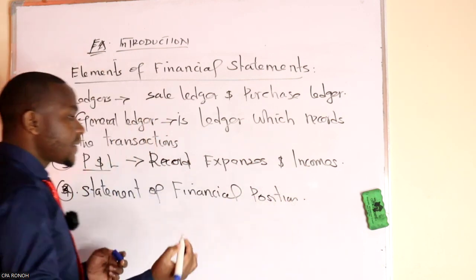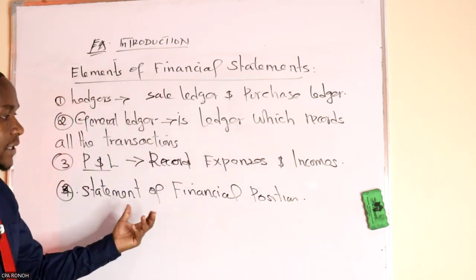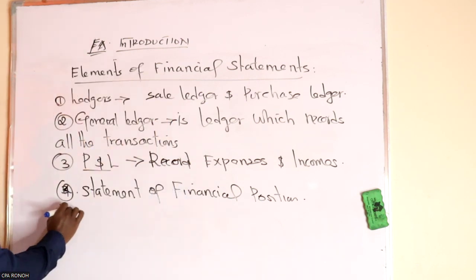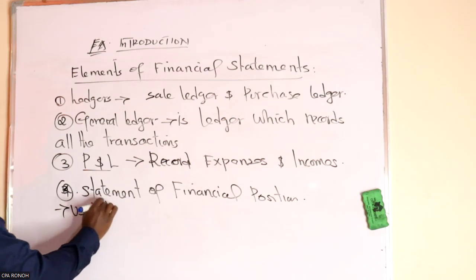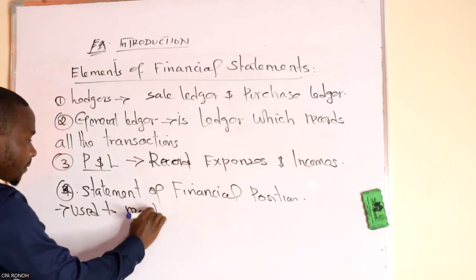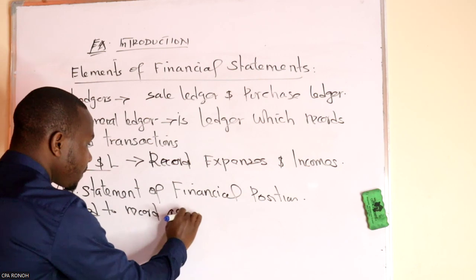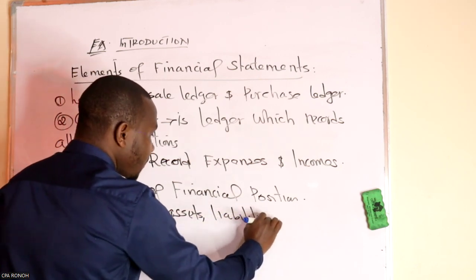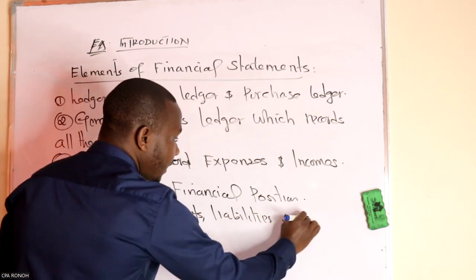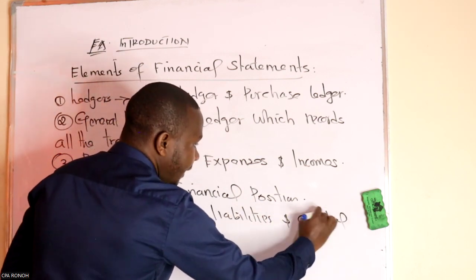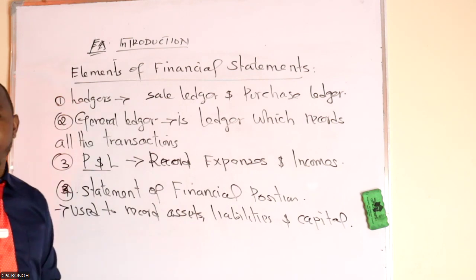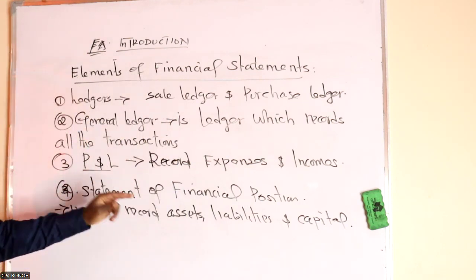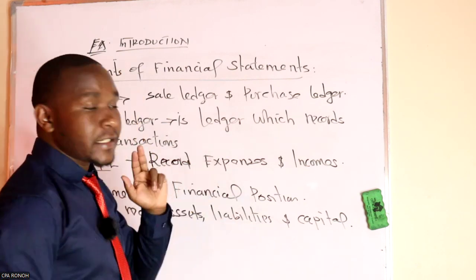It's still the balance sheet. So this one is used to record assets, liabilities, and capital, or another name for capital, the equity. So it is used to record the assets, liabilities, and capital.